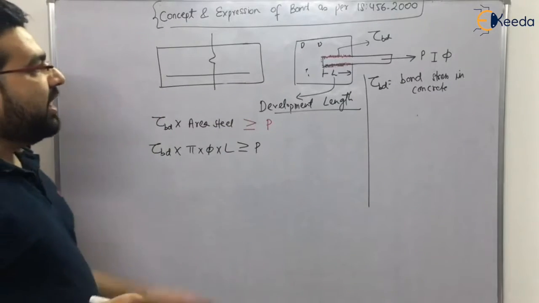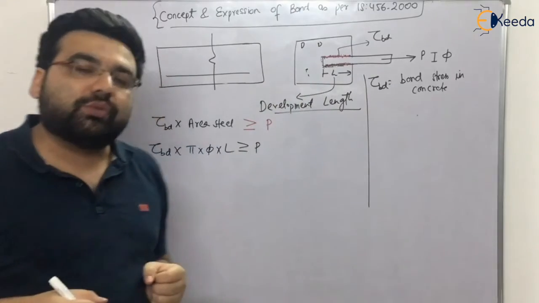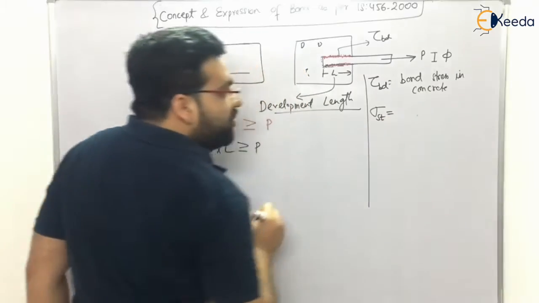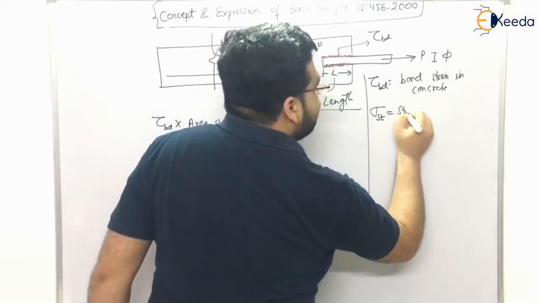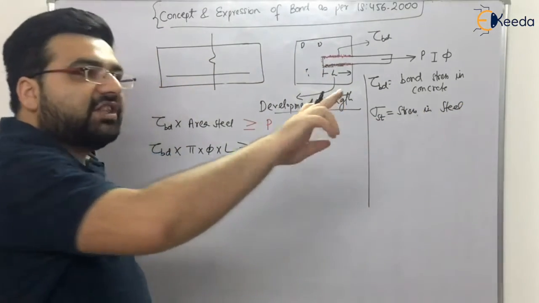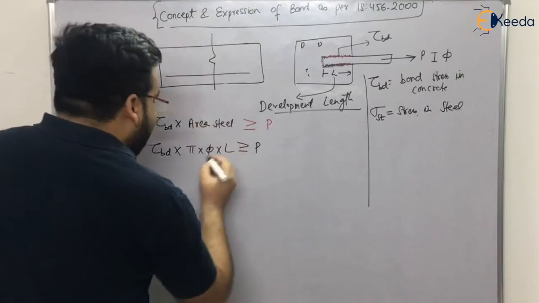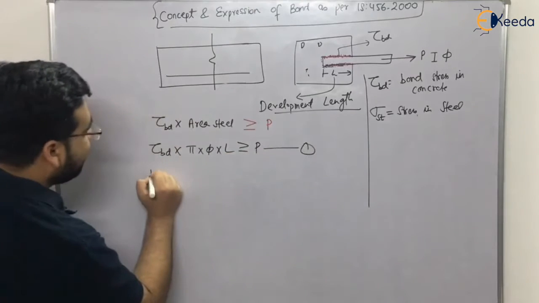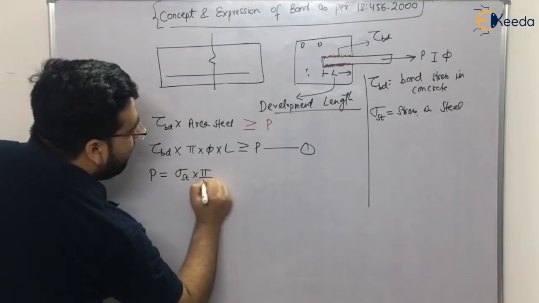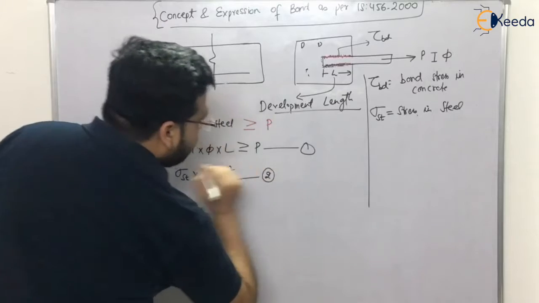Now how much is P? Let us say if you are applying some load, there will be some stresses generated in the steel also, right? So let us say that sigma ST is the stress generated in steel. If you multiply stress with the cross-section area, what will you get? You will get load or force. So I can say that this is equation number 1. I can say that P is actually equal to sigma ST into pi by 4 phi square. As simple as that. This is equation number 2.